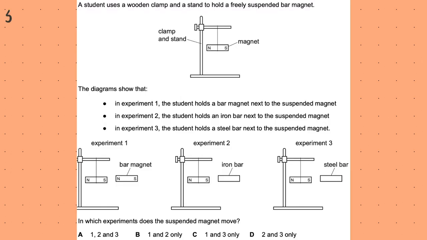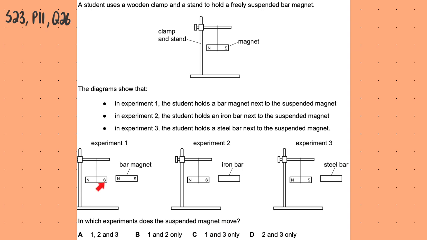Now this question is the real summer 23, paper 1-1, question number 26. Let's have a look. A student uses a wooden clamp and a stand to hold a freely suspended bar magnet. The diagrams show that in experiment 1, the student holds a bar magnet next to the suspended magnet, then an iron bar next to the suspended magnet, and then the steel bar next to the suspended magnet. All of this is shown in these diagrams as well. In which experiments does the suspended magnet move?